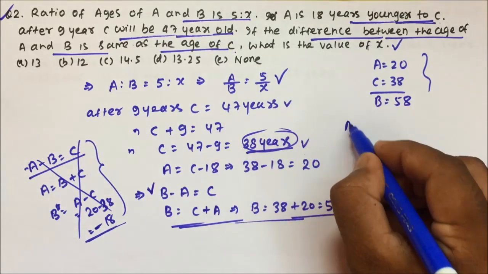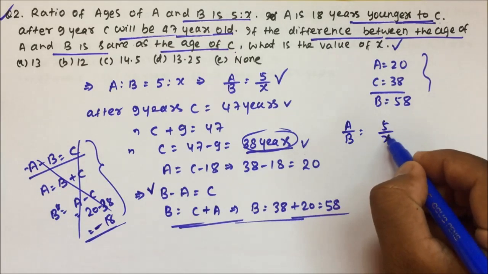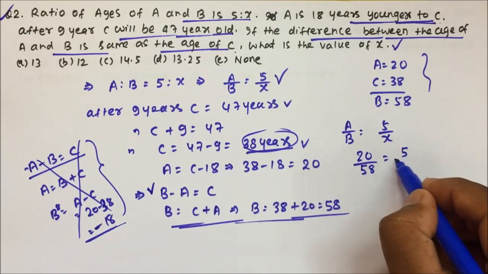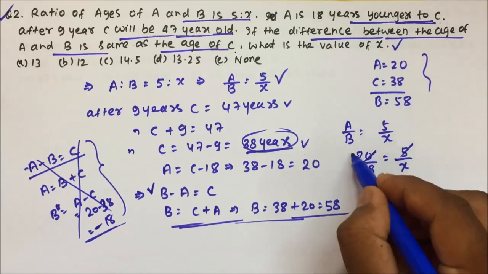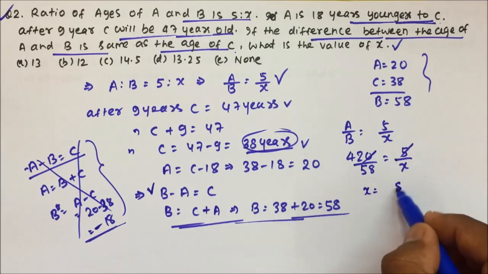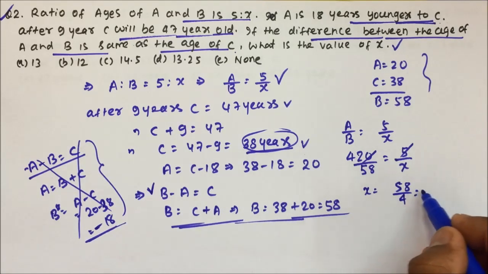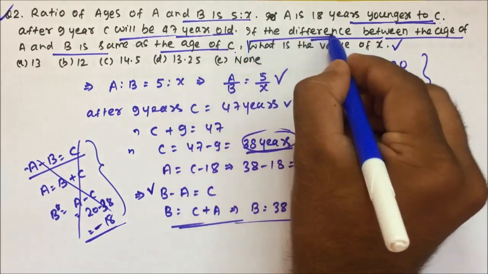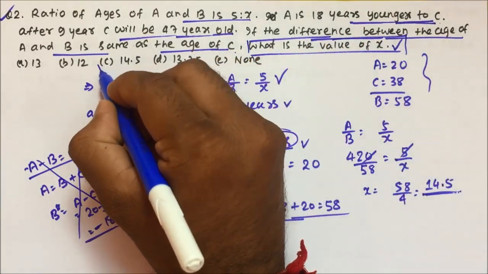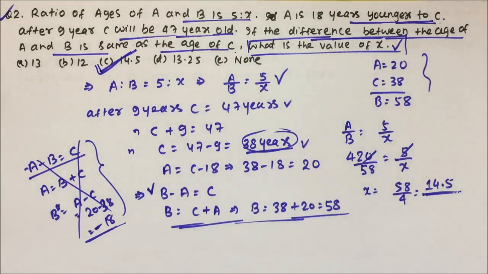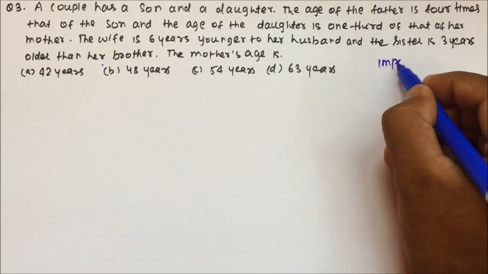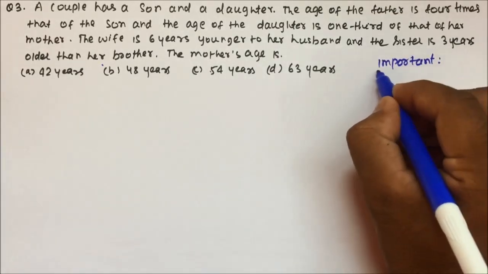Now friends, you see A by B is equal to 5 by x. Now A is equal to 20, B is equal to 58, so 20 by 58 is equal to 5 by x. Now 5 fours are 20, and x will be equal to 58 divided by 4. If we divide, 4 ones are 4, 4 fours are 16, and 4 fives are 20, so 14.5. So what is the value of x? The value of x is nothing but 14.5. So option C will be the correct answer for question number 2. Question number 3 is equally an important question. So let's see how we are going to tackle this question.